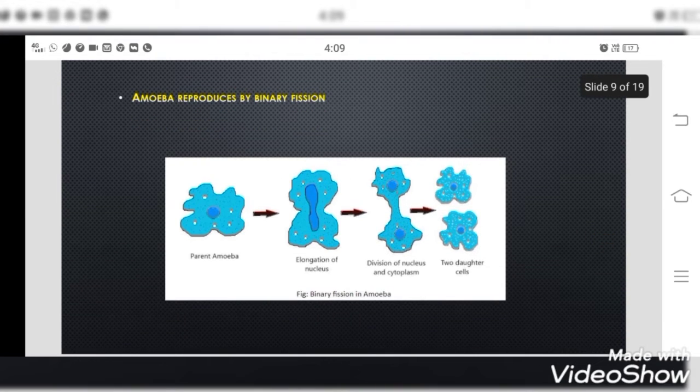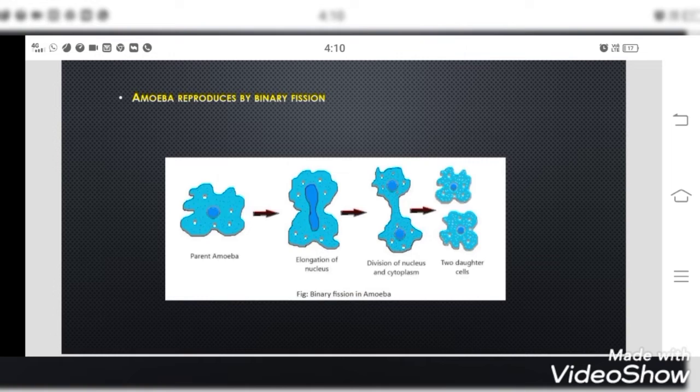In the binary fission, you can see the 4 steps are given. This picture is very important. You have to concentrate on all the steps in detail. Amoeba doesn't have a fixed shape, we all know that. And first, you can see the elongation of the entire cell and elongation of the nucleus.